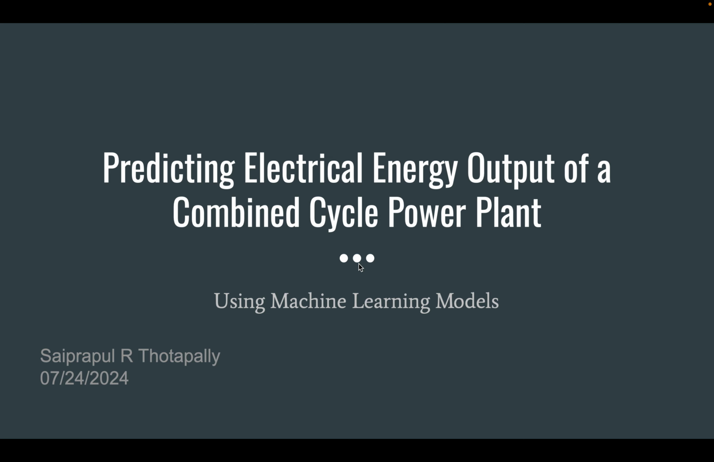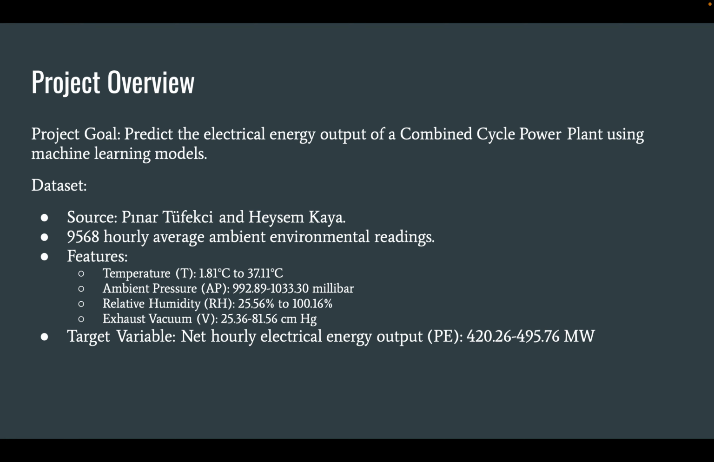My name is Sai Prapal Reddy Totapalli, and today I will be presenting my project on predicting the electrical energy output of a combined cycle power plant. In this presentation, I will cover the modeling approach, model building, model evaluation, and model interpretation.